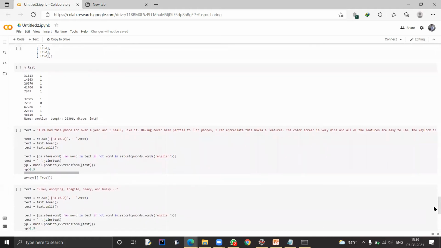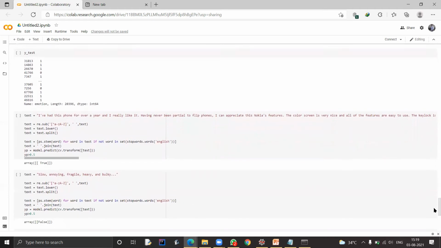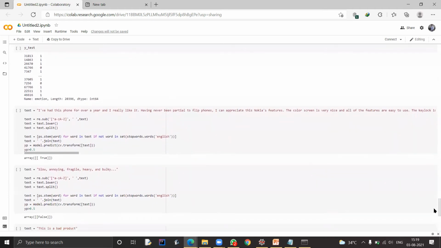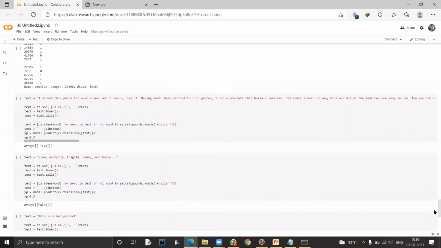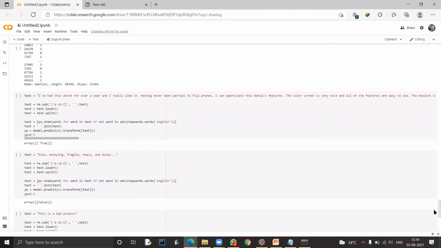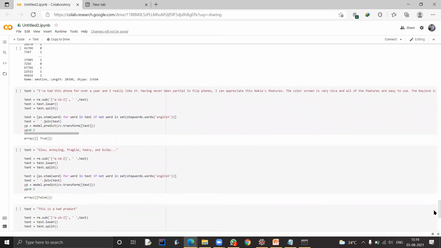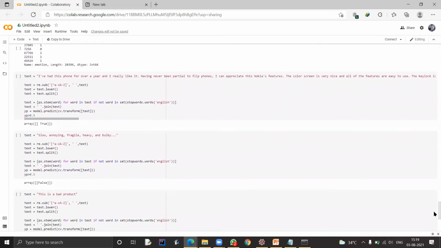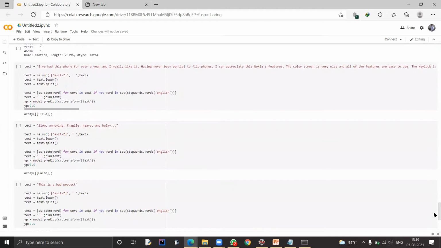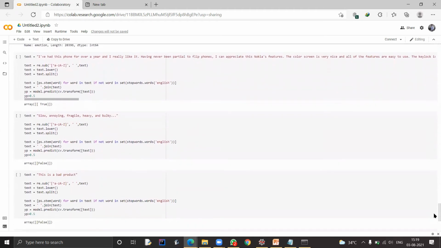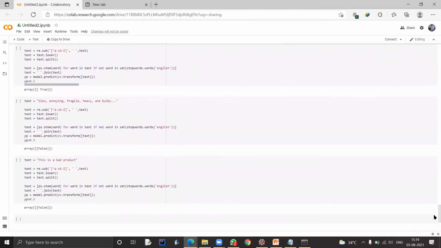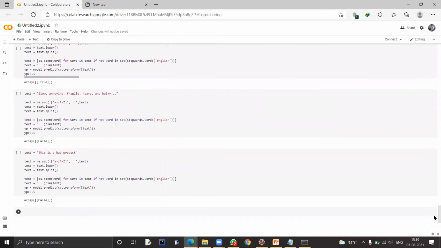We have also tested it with text from the given dataset. When we enter a positive text, it gives us true, and when we enter a negative text from the dataset, it gives false. "This is a bad product" is text we typed on our own, and that gives the output false, which is also a correct output. So this is how we have trained our model. Then Lokesh and Rohit will explain the UI. Thank you.